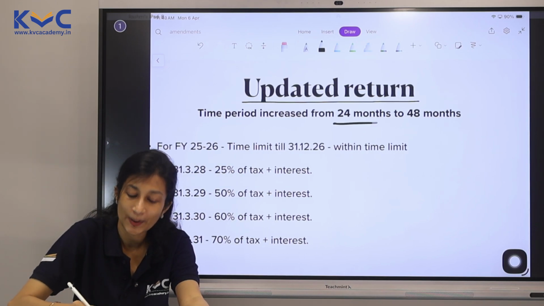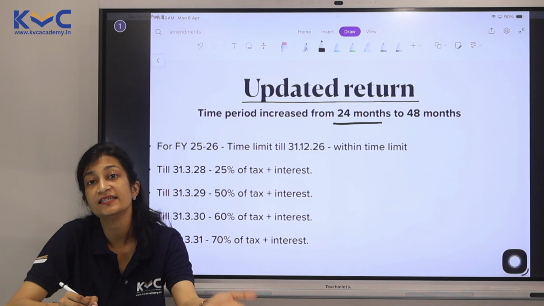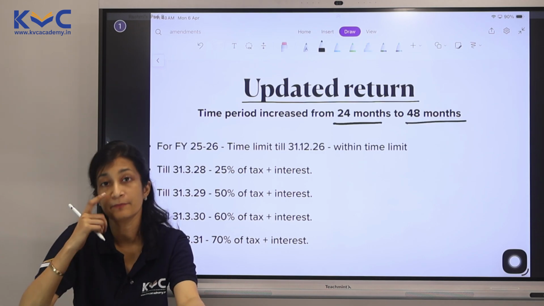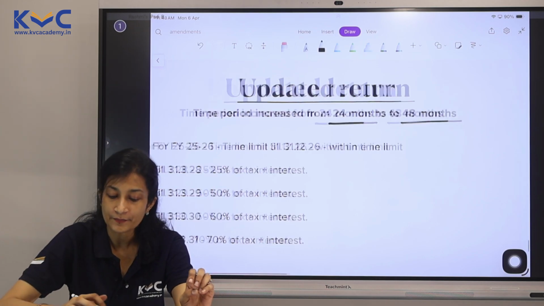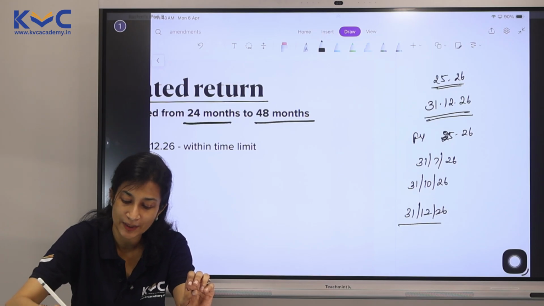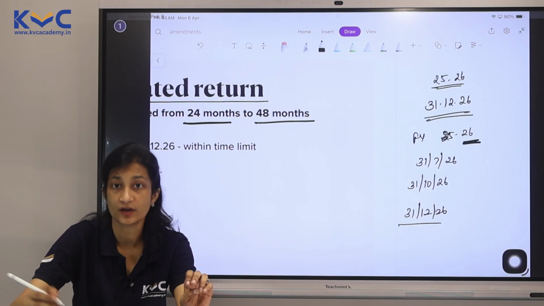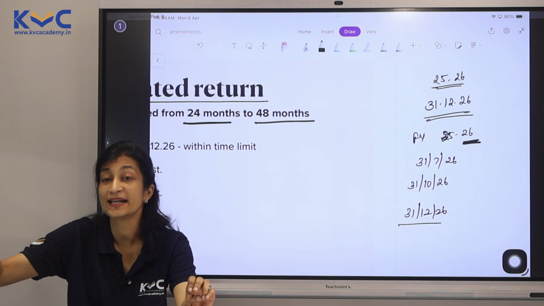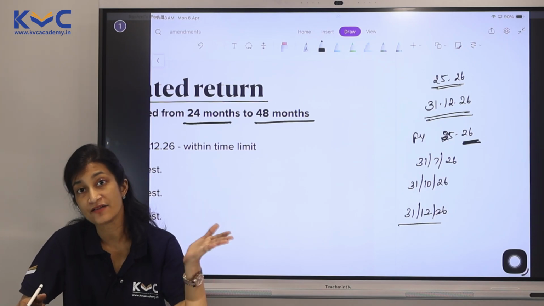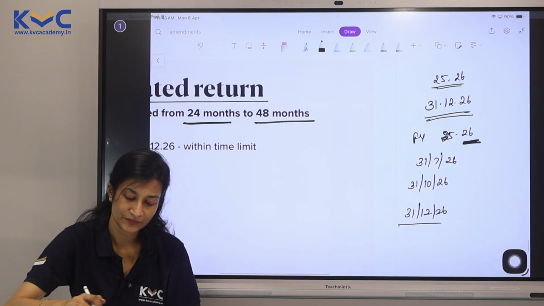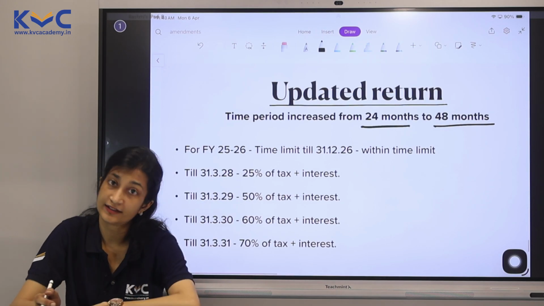Earlier, this was only 24 months. Now it is increased to 48 months. Okay, so from 31/3/2026, your year gets over. Assessment year gets over 27. So from 27, you get 4 years of time to file updated return.